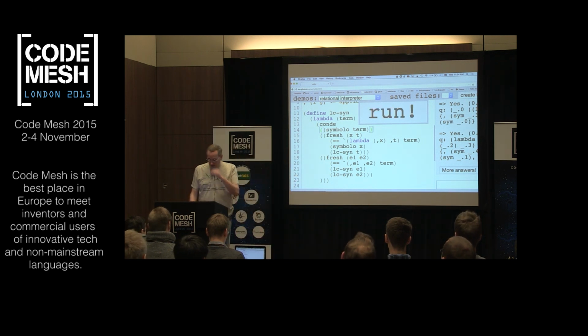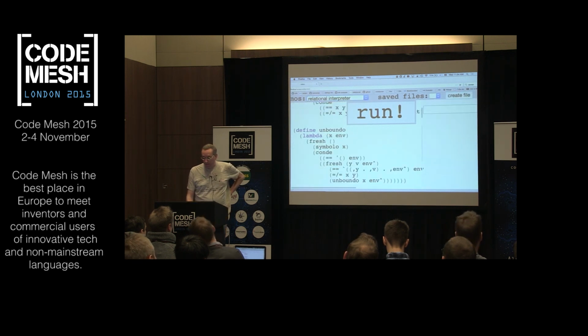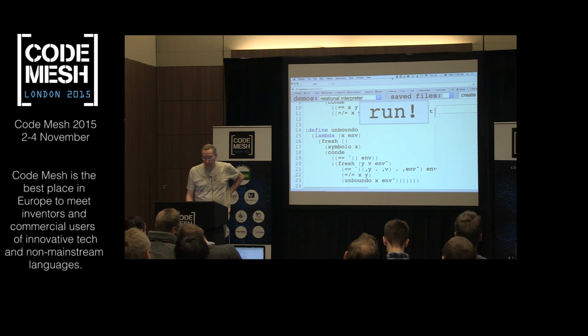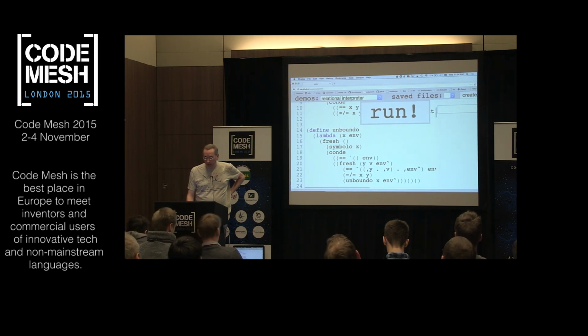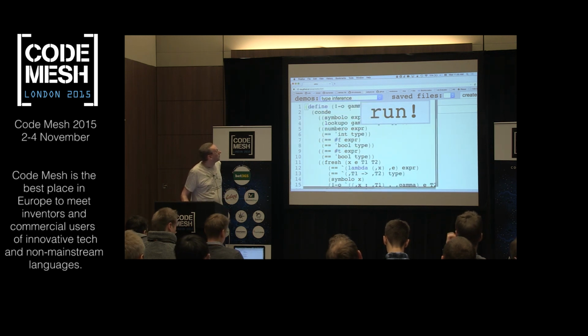All right, so let's do this. What I'm going to do is refresh the browser. Just make sure it's not in a goofy state. And you can see up top there are some different programs. So let's see if I try type inference. Okay.